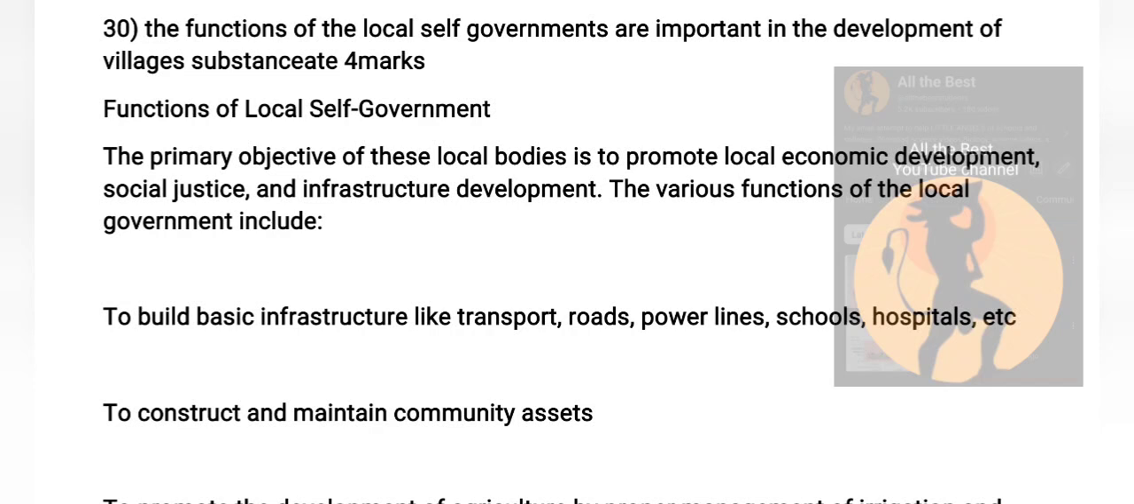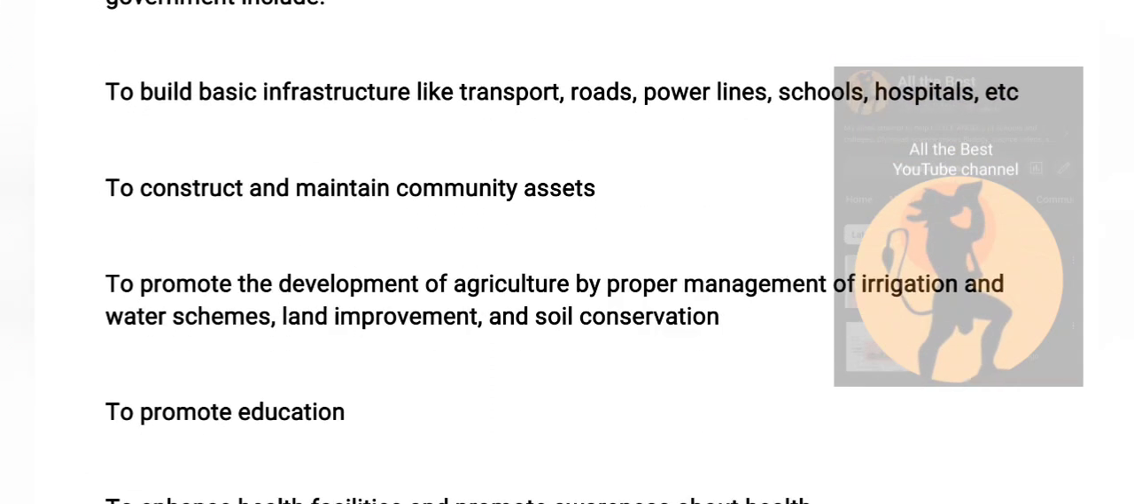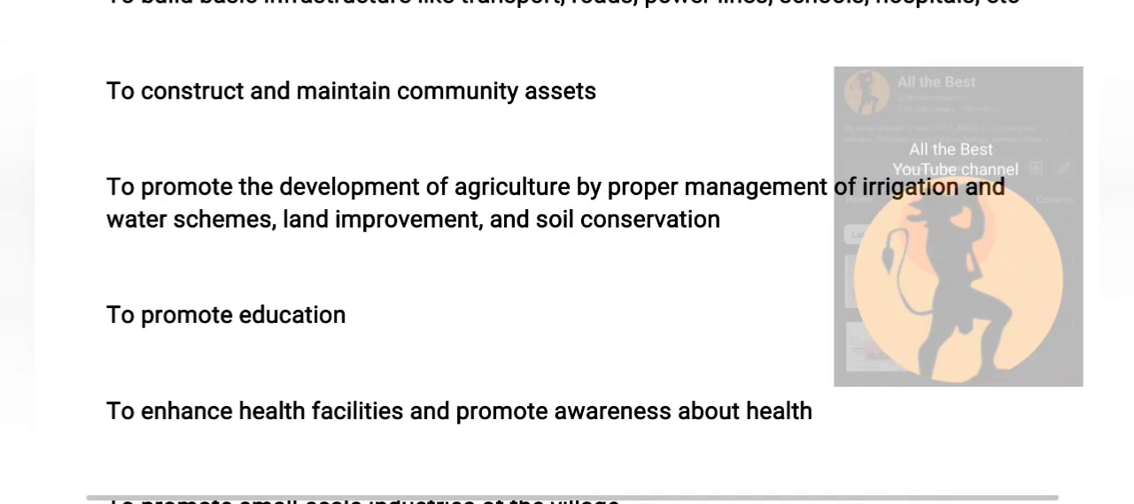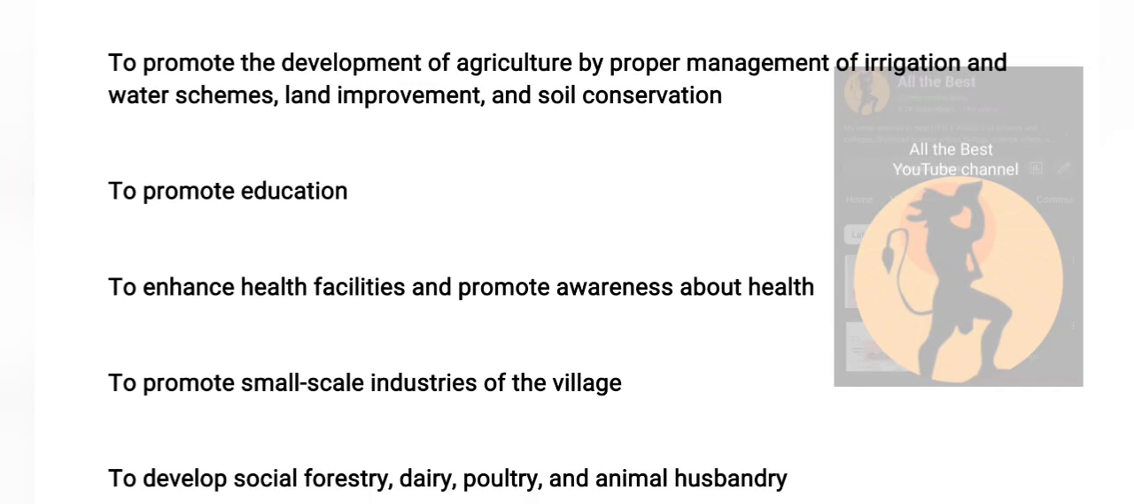The various functions of the local government include, so what functions do they actually do? Build basic infrastructure like transport, roads, power lines, schools, hospitals, and so on. To construct and maintain community assets. What are community assets? It could be hospitals, roads, and all these. To promote the development of agriculture. How? By proper management of irrigation and water schemes, land improvement, and soil conservation.